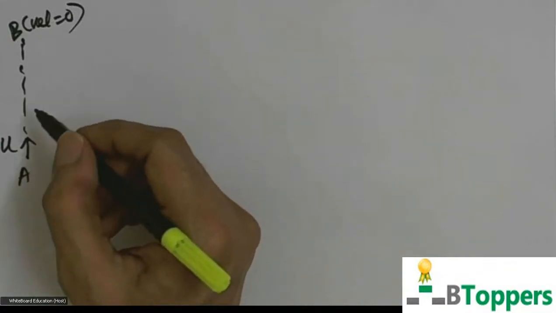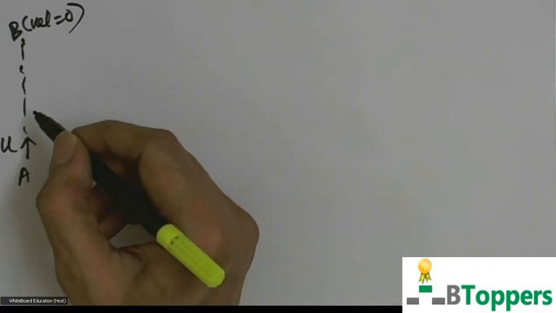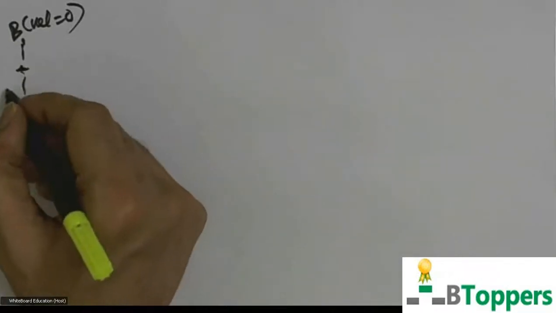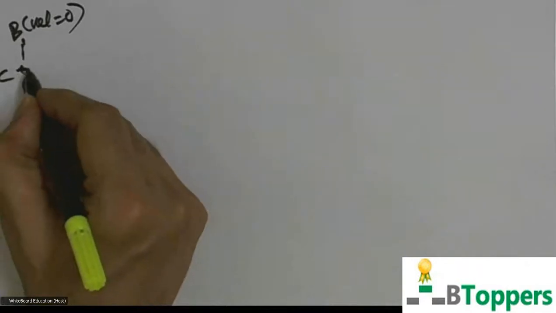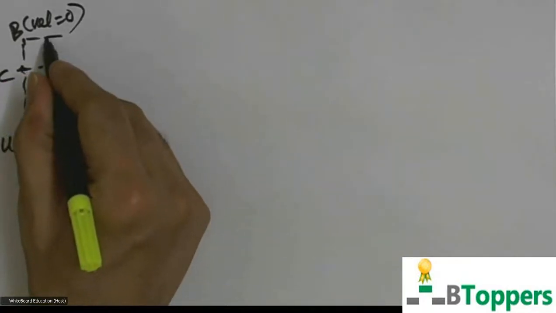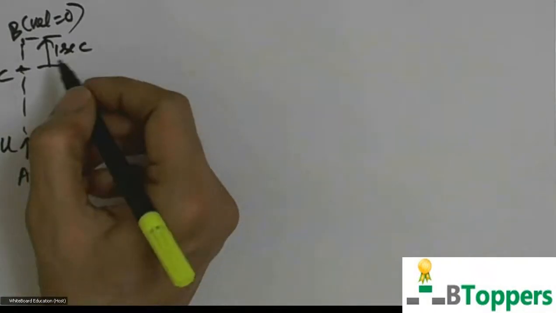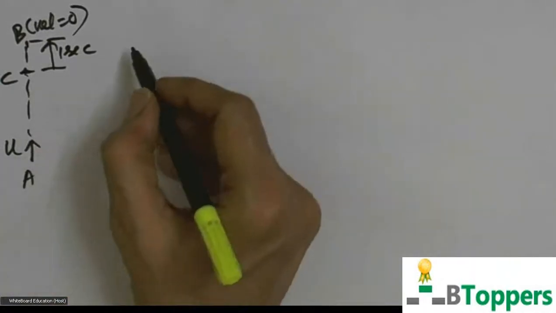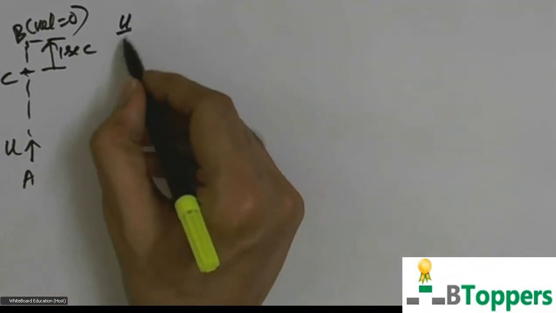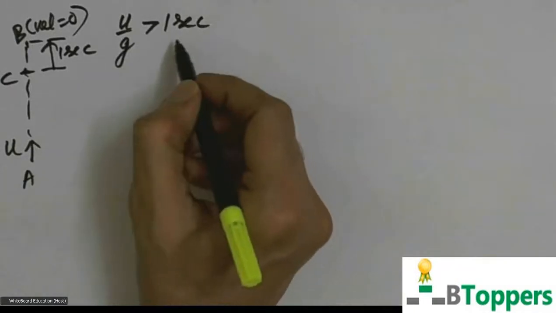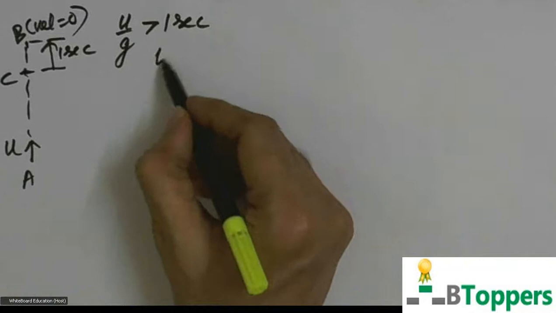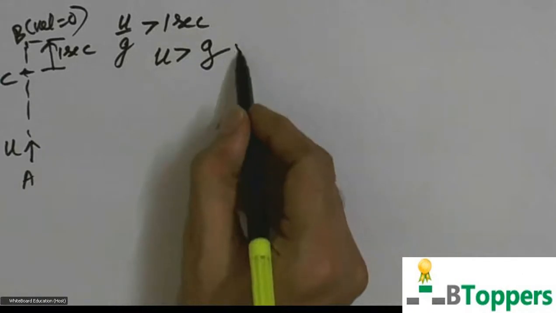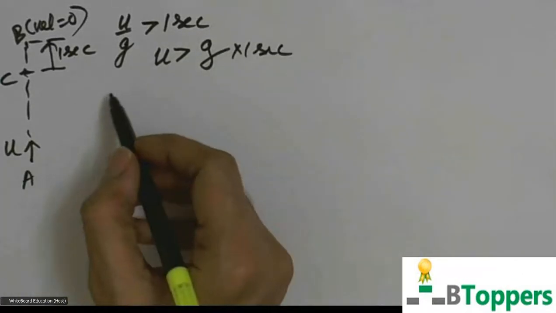Even mathematically, you can prove that time of motion for downward motion between 2 points is same as the time of motion for upward motion between the same 2 points. Suppose the body moves from a point C to the highest point B in the last 1 second of its upward motion, or last 1 second of ascent. Of course, my present discussion is valid only if the time of ascent is more than 1 second. The time of ascent is equal to u by g, that will be more than 1 second only when the value of u is numerically greater than g.